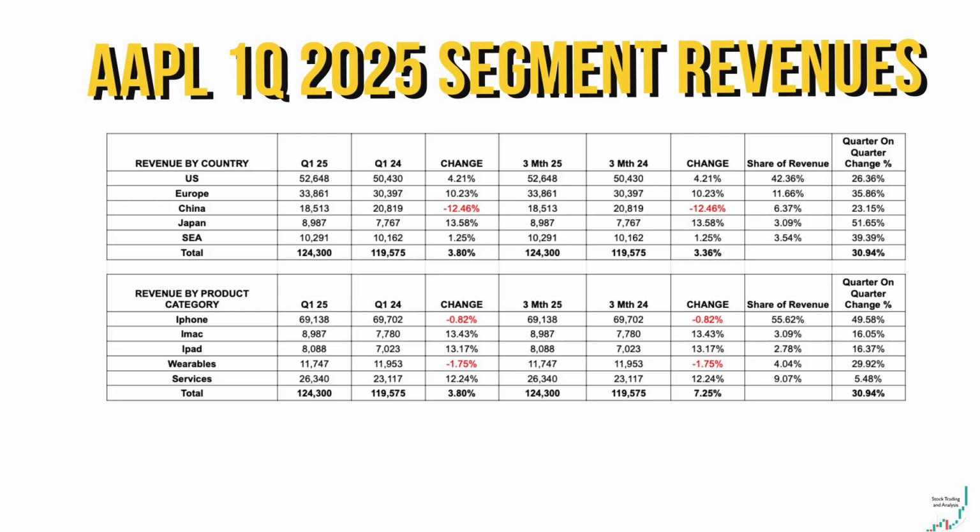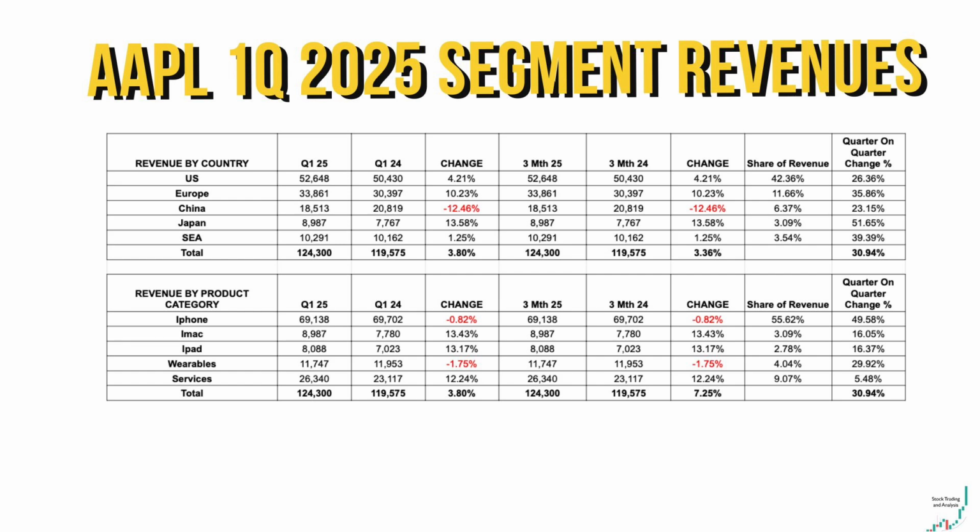In this next table, we compare Apple's segmented revenues by country and product for first quarter 2025. Here, it is in fact encouraging to note that on a quarter-on-quarter basis, Apple seemed to have done better, even in China, where sales increased 23% compared to the last quarter. If we compare segmented revenues by product, we can see that iPhone increased a whopping 49% quarter on quarter.